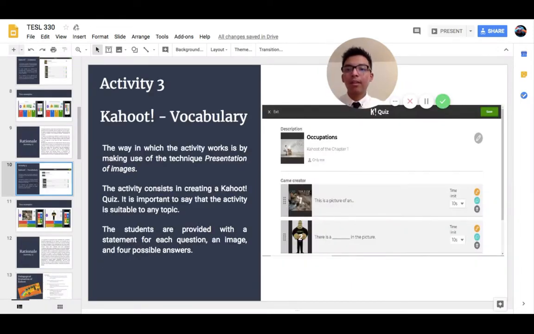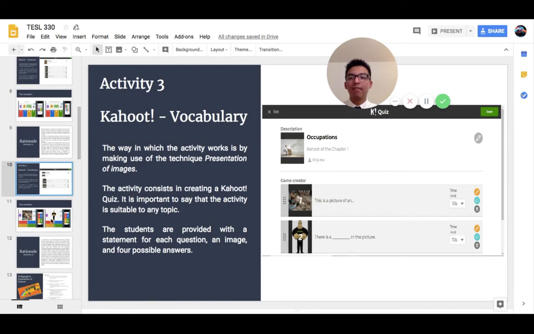Activity 3 would consist of using Kahoot to teach vocabulary. It is important to say that the activity is suitable for any topic. In this example, the activity was about occupations. The students are provided with a statement for each question, an image, and 4 possible answers. For example, in the first question, the statement is, "This is a picture of Anne," and they need to choose the right answer among 4 possible answers.